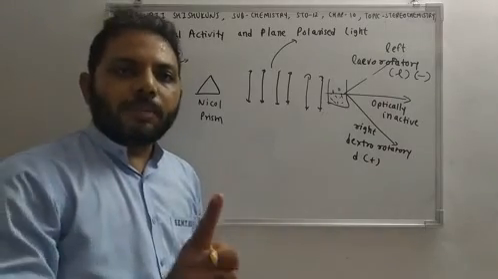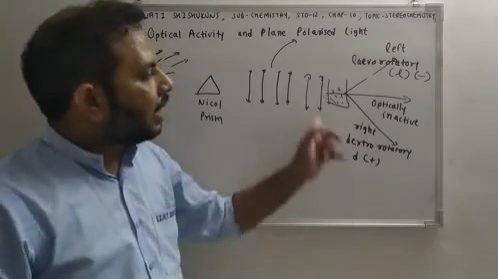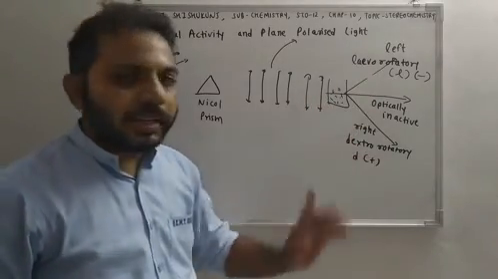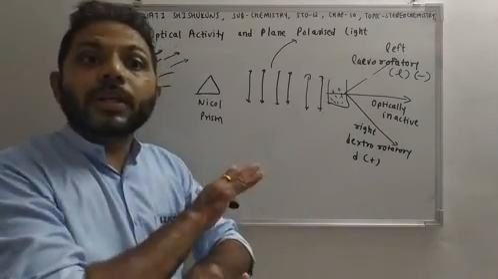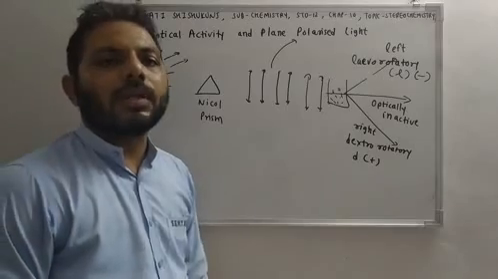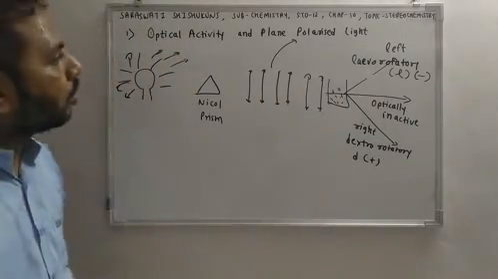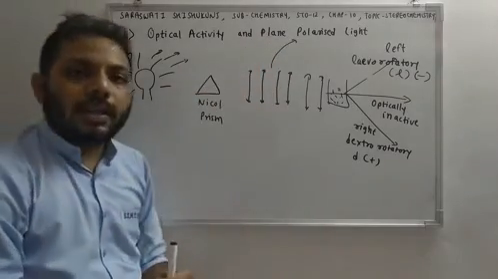So a compound can be optically active or it can be optically inactive. If light is rotating in the left direction or right direction, it is optically active. If light is not rotating at all, if light is going in a straight line, then the compound is optically inactive, right? So this is the basic terminology: optical activity, plane polarized light.